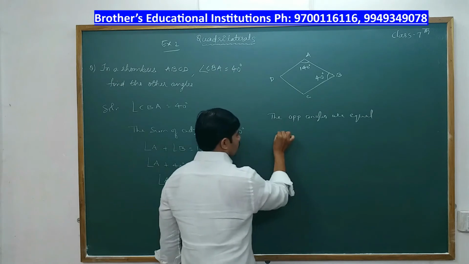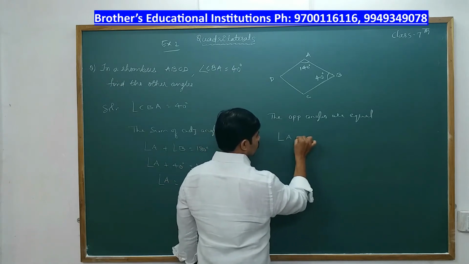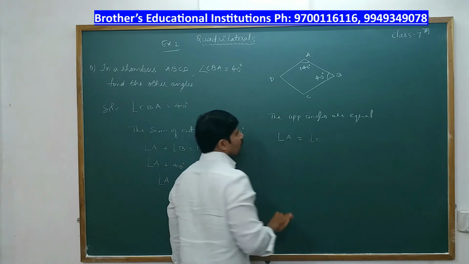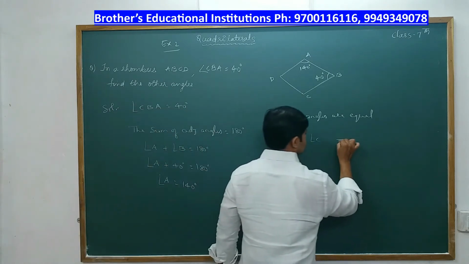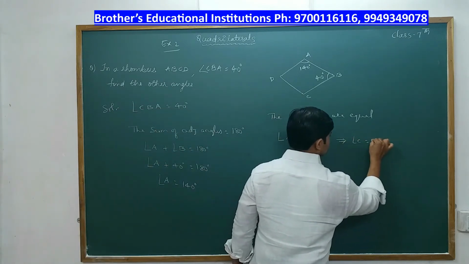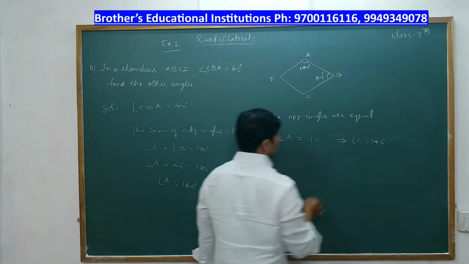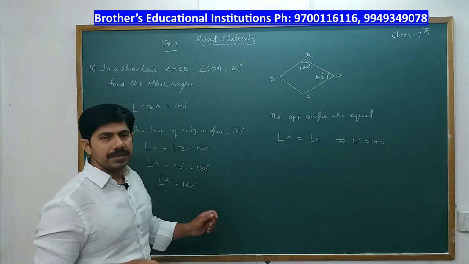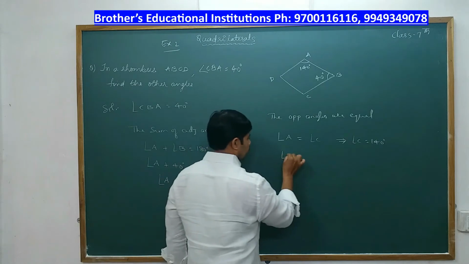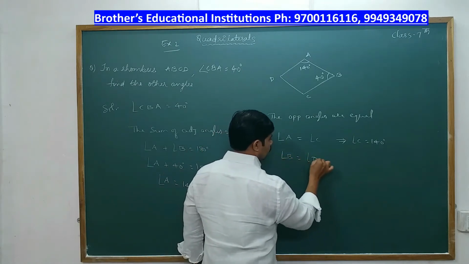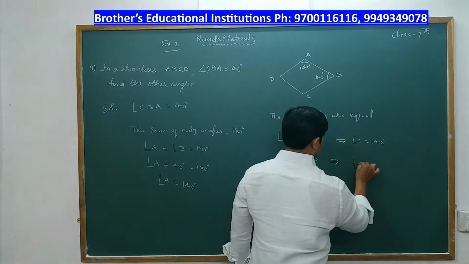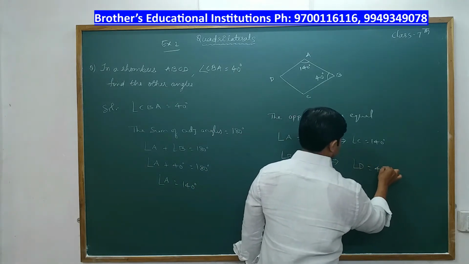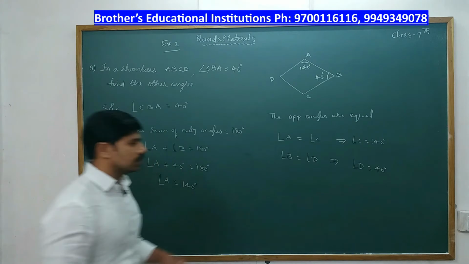That means angle A is equal to angle C. Angle A is 140, implies angle C is also 140 degrees. Then angle B is equal to angle D. Angle B is 40 implies angle D is 40 degrees. Okay, so this is completed.